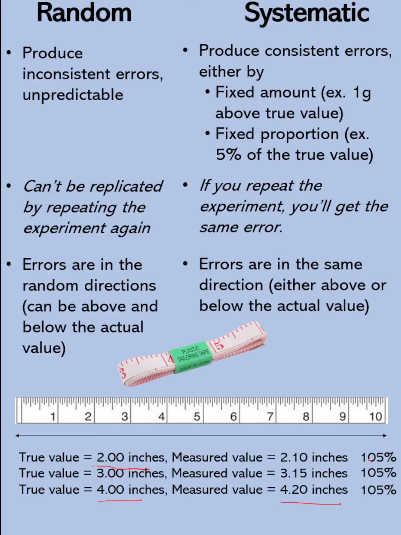So here we have a consistent proportion. It's always 105% of the true value. So this one is a systematic error. Again, these are consistent errors, errors by the same proportion.